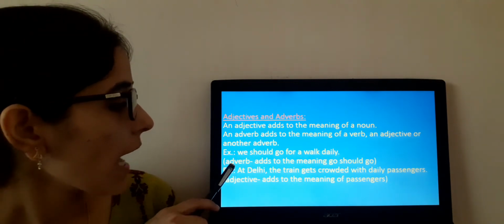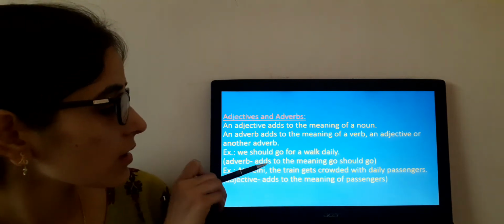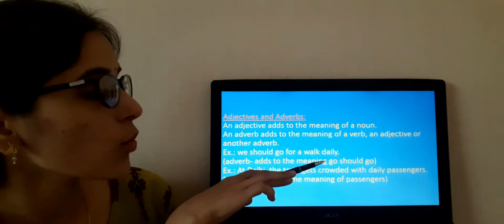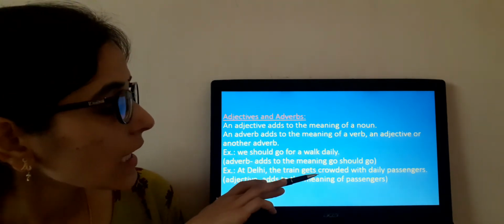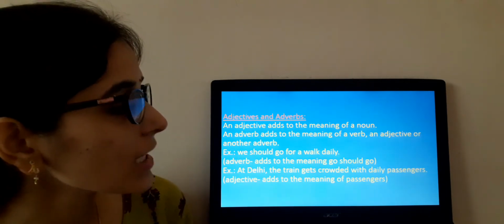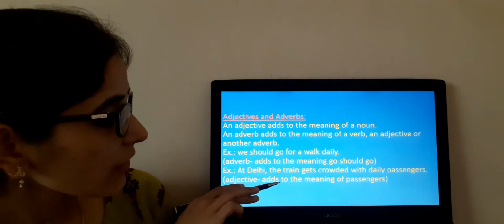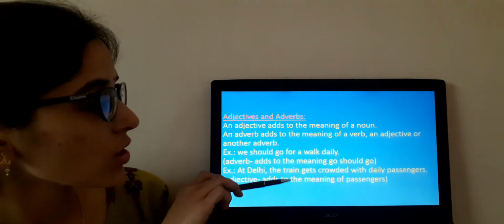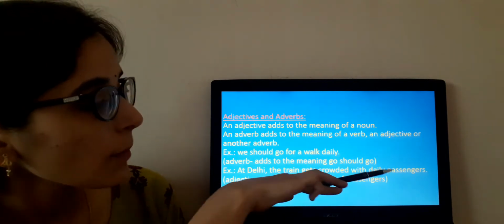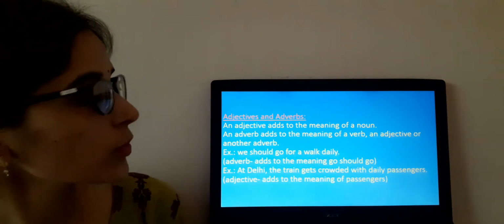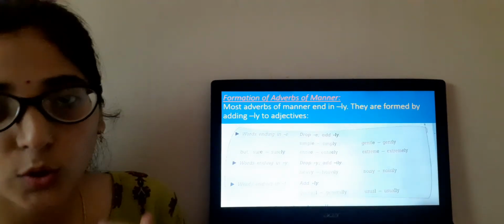Example, we should go for a walk daily. You can see here an adverb adds meaning to go, should go. And second one, at Delhi the train gets crowded with daily passengers. Here you can see the adjective adds to the meaning of the word passenger. Clear? I hope you can see the difference over here. It will be clear as we go through this.